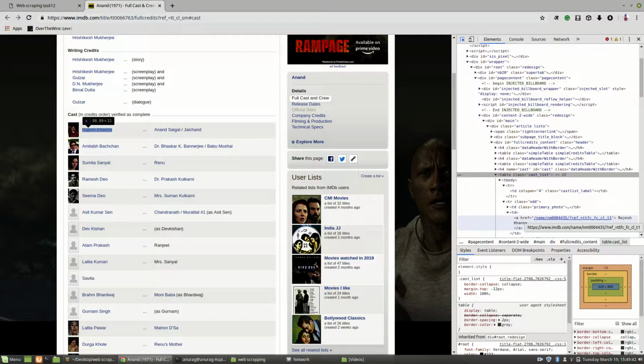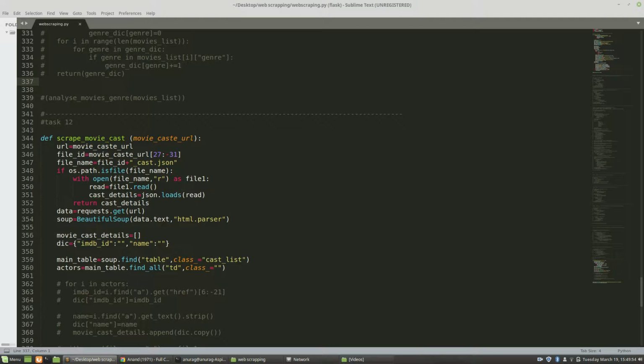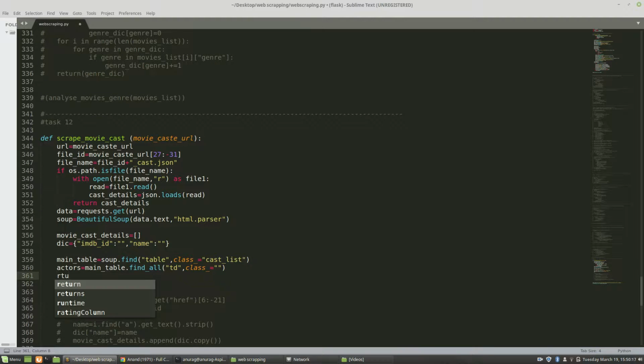This is our IMDb, so we have to grab it from this URL by using the slicing method. If you see my code, I've just mentioned here find all td, find all table data which has no class, so it will find all table data tags which contain my URL and the name of the cast member that has played any role in that movie.